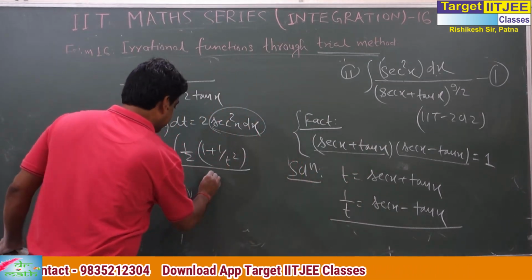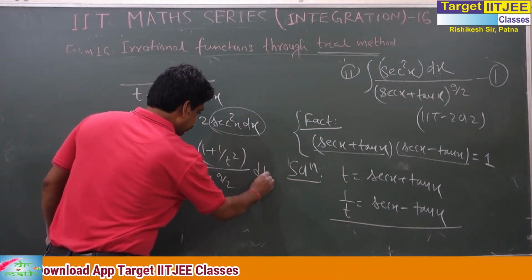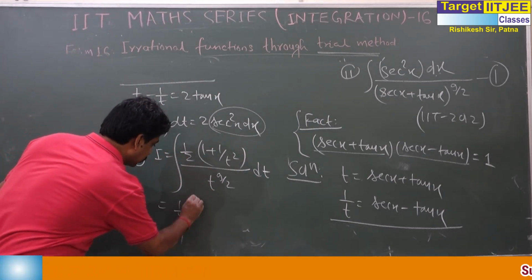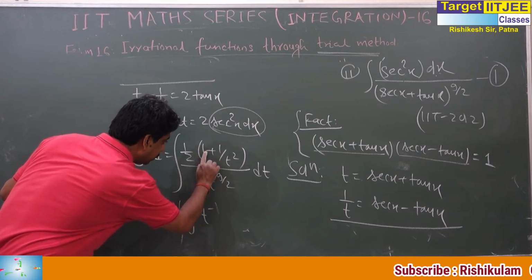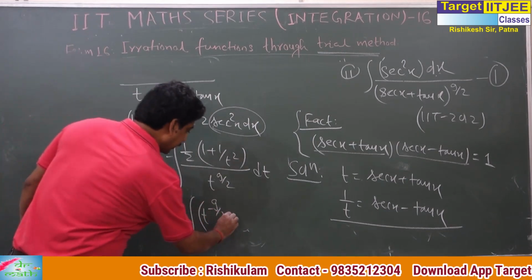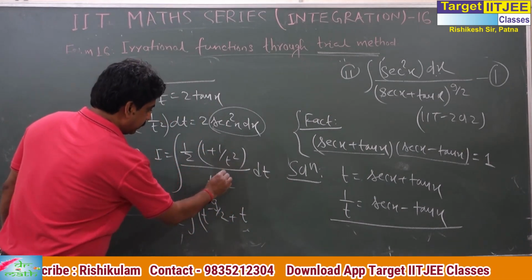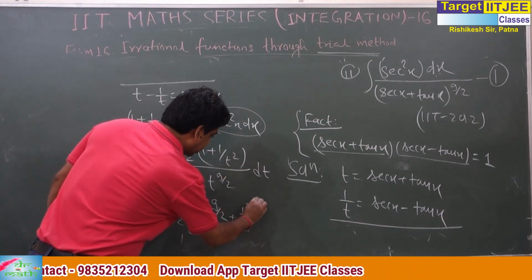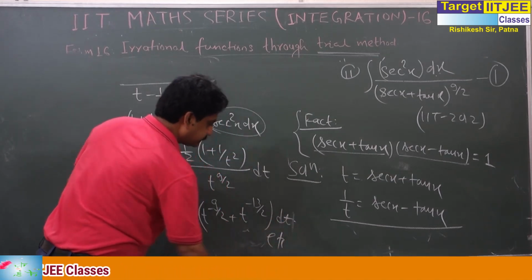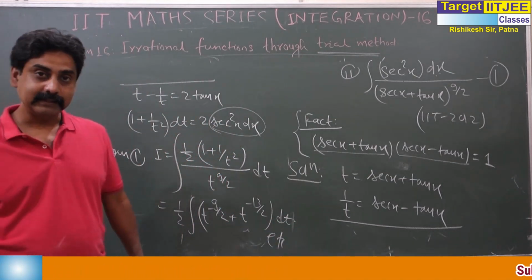This is t to the power 9 by 2. Now nothing is left for me, it's for you. This is 1 by 2 into t to the power minus 9 by 2, 1 by this. And this becomes t to the power minus 9 by 2 plus t to the power minus 13 by 2, dt, etc. Have we got the idea?